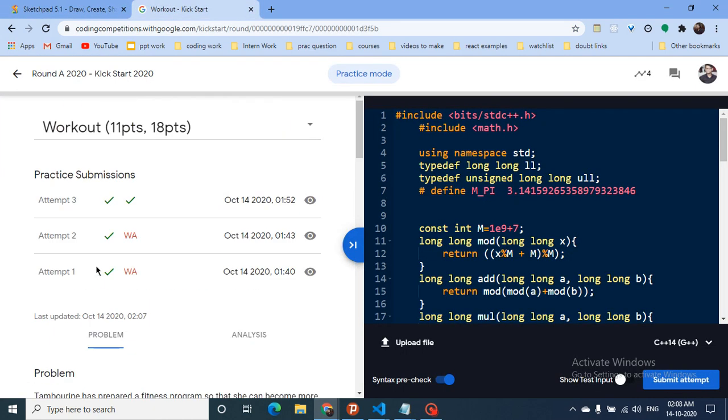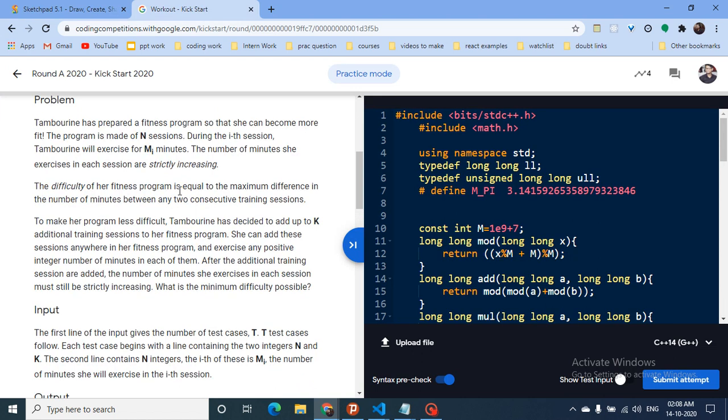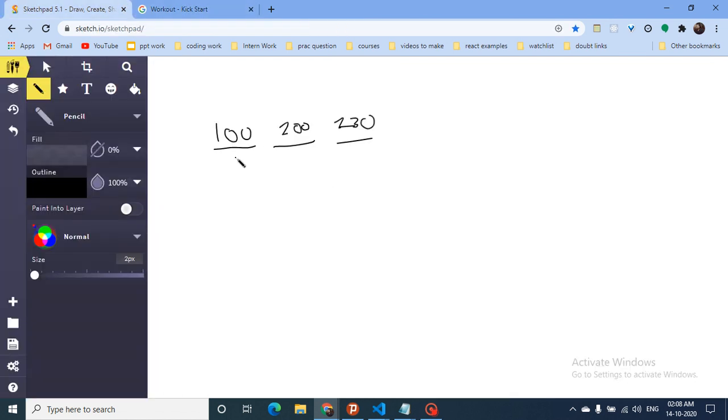And they are strictly increasing, and the difficulty of a program is equal to the maximum difference in the number of minutes between any two consecutive sessions. So you can find the difference between any two consecutive sessions. This is 100, this is 30, and the maximum among all the consecutive differences is 100. So this is the difficulty of her whole session.